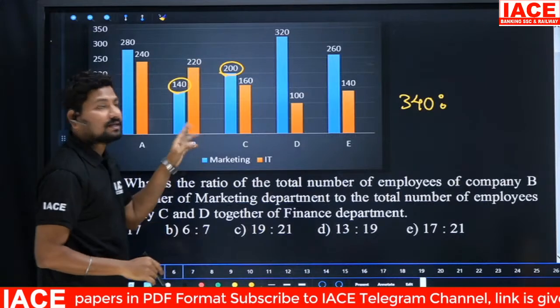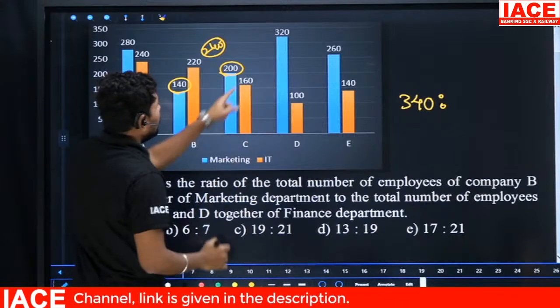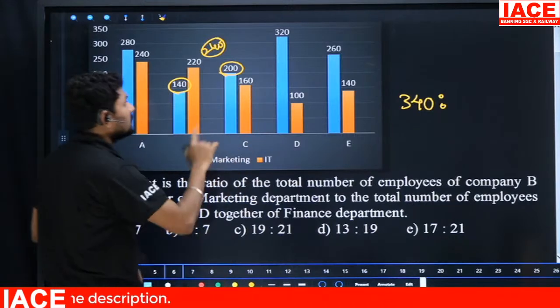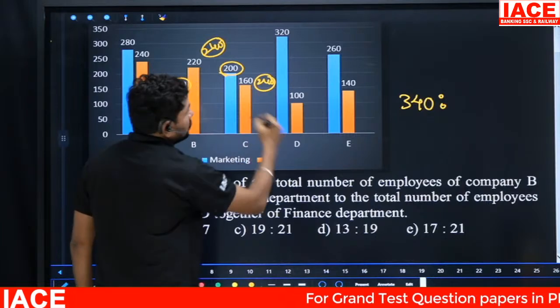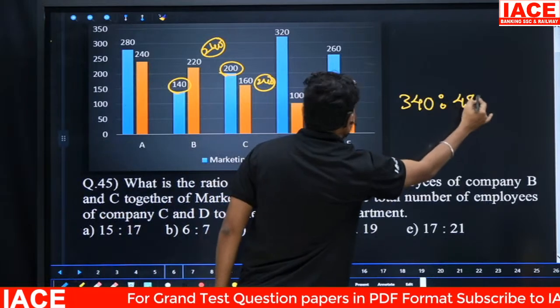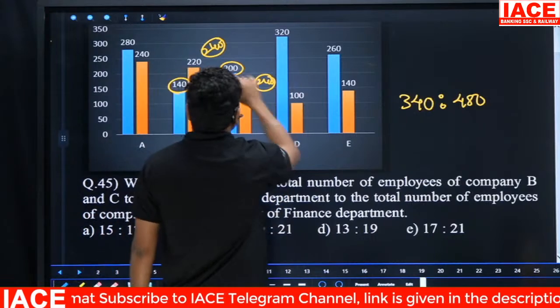The remaining value is 240. It is finance. And coming to 200 plus 160, it is also 360. It is 240, 240 plus 240 is 480. Okay, so not C and D. So 320. Sorry.